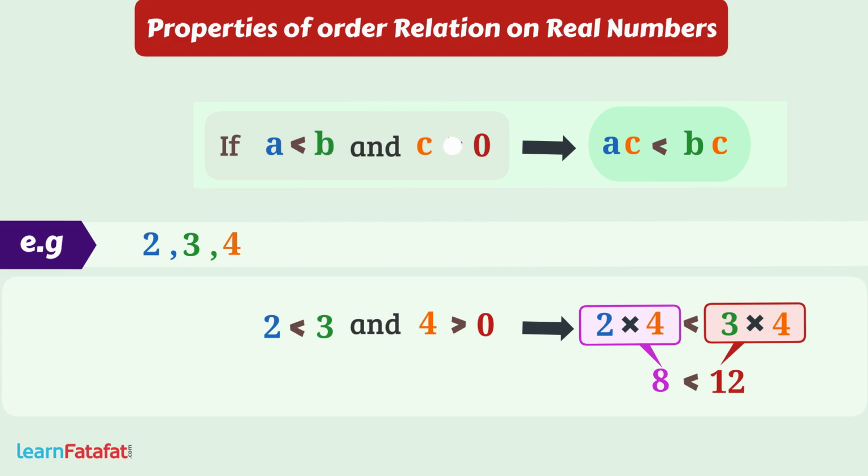But if C is less than 0, then AC is greater than BC. Let's take C equals minus 4. So as 2 is less than 3, multiplying both sides by minus 4, this side becomes minus 8 and this side becomes minus 12. Here, minus 8 is greater than minus 12. This proves the stated property.